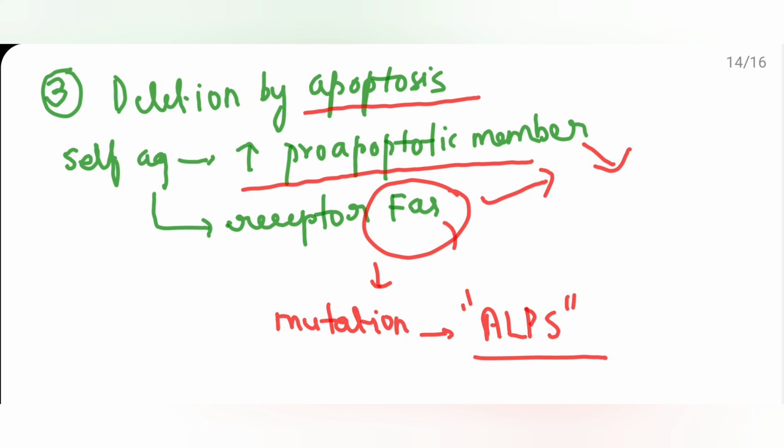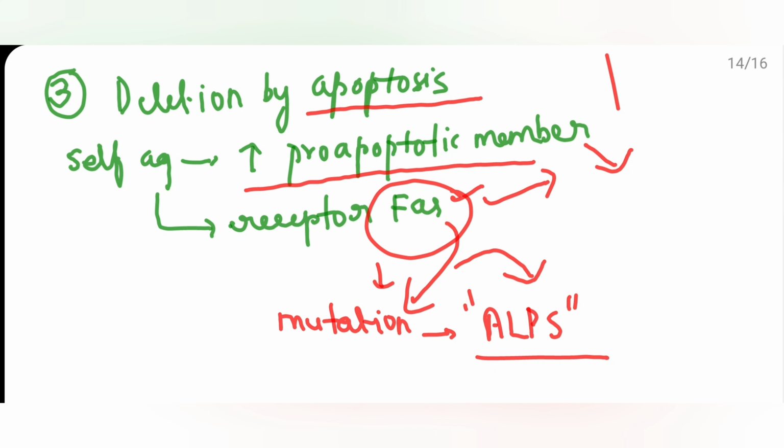Suppose there is a mutation of this FAS receptor, then what will happen? A mutation of FAS results in what is known as ALPS, which stands for autoimmune lymphoproliferative syndrome, which is characterized by lymphadenopathy and production of autoantibodies.